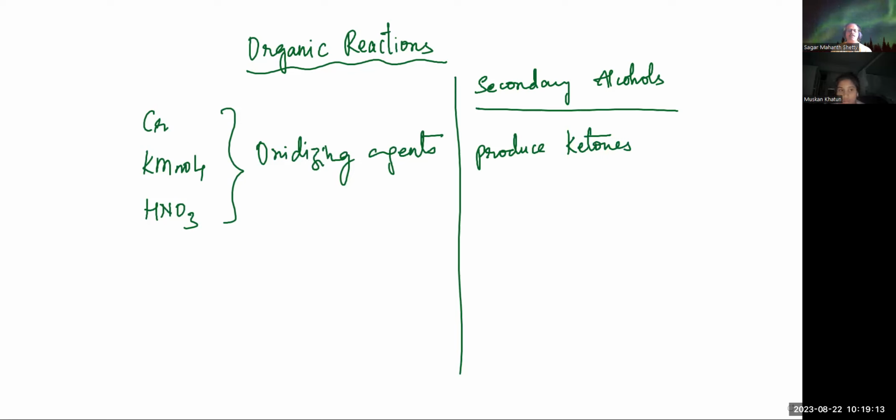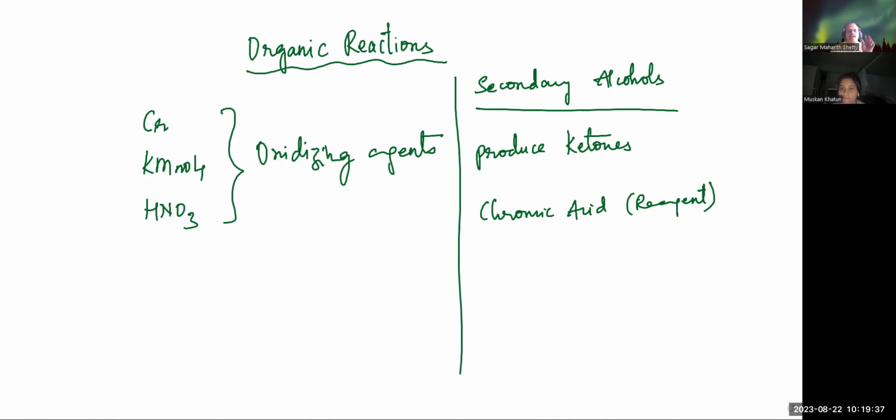For example, chromic acid is one such common reagent which is used to carry out oxidation of alcohol. So chromic acid is one reagent. This is actually used to carry out oxidation of alcohol.